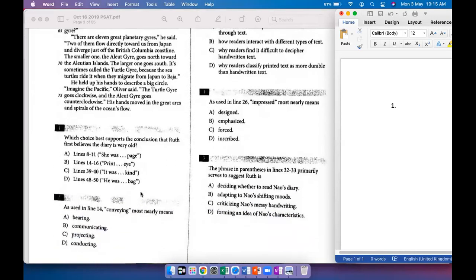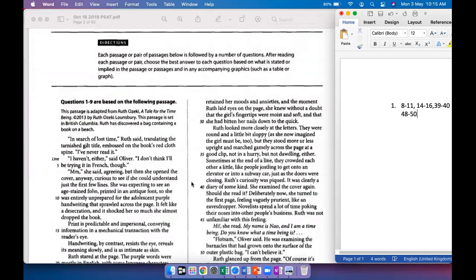Which choice best supports the conclusion that Ruth first believes the diary is very old? Okay, so I'm just going to write down the line numbers, 8 to 11, 14 to 16, 39 to 40, and 48 to 50. So I'm sure it's between A and B because that was something that was brought up in the first paragraph.